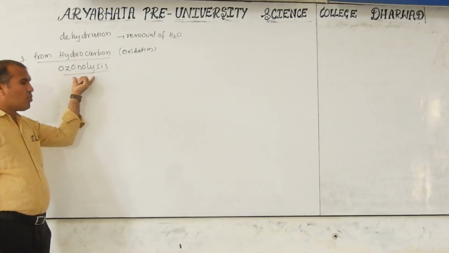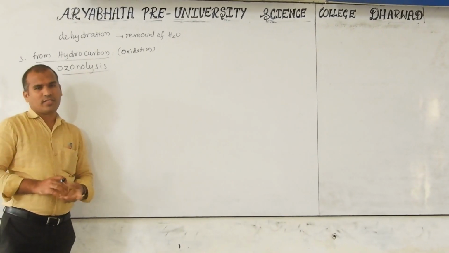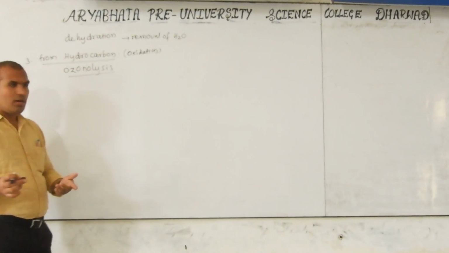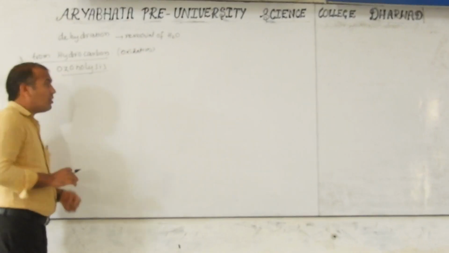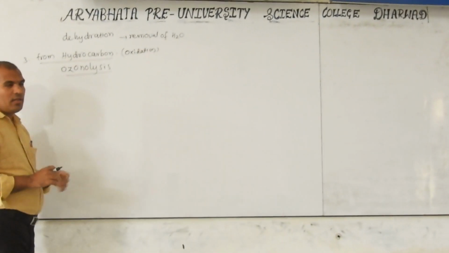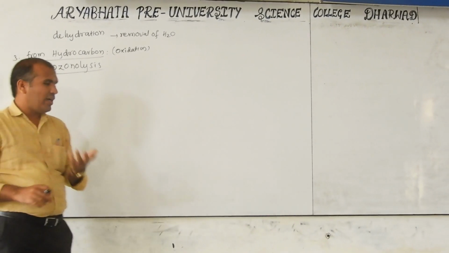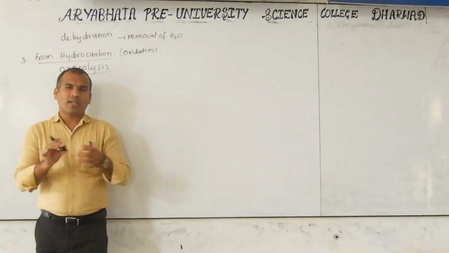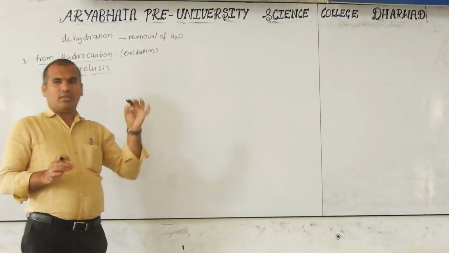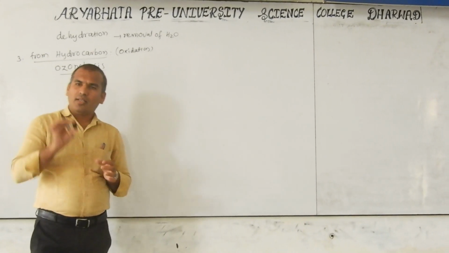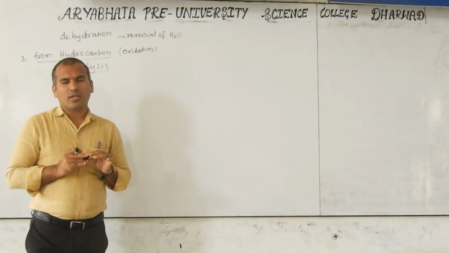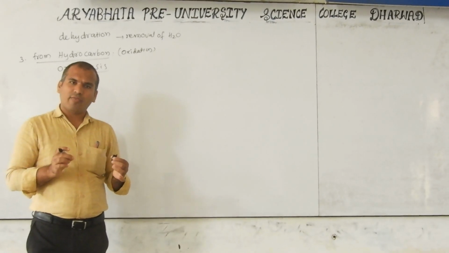This is also known as ozonolysis, which you studied in the first year in the alkene chapter, the alkyne chapter, and the benzene chapter. Ozonolysis is a test to find unsaturation. For example, one organic compound is given to you. In this compound, a double bond or triple bond may be present. How to identify it?